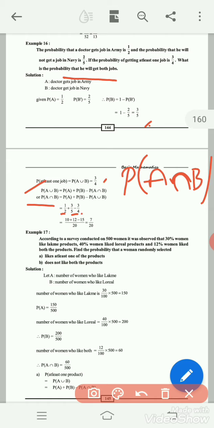LCM is 20: 2 tens are 10, plus 5 fours are 20, into 3, 12, 4 fives are 20, into 3, 15. 10 plus 12 minus 15 equal to 7. 7/20. That is the probability that he will get both the jobs, P of A intersection B.